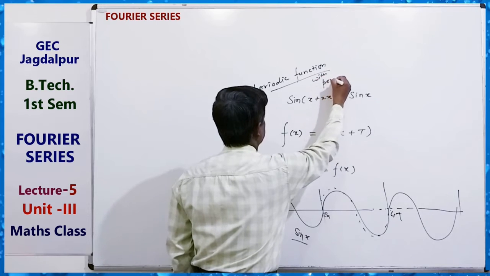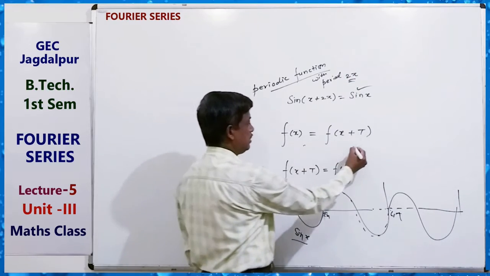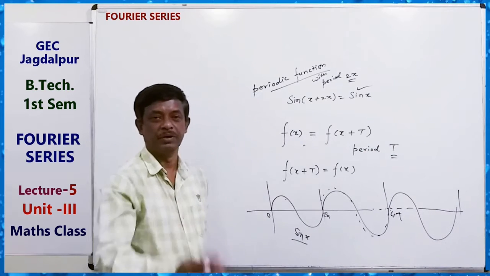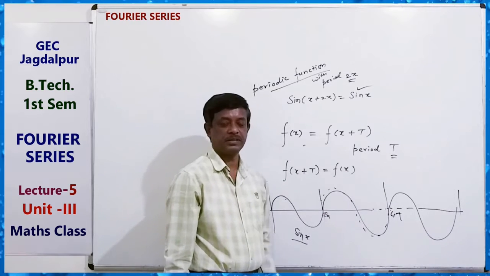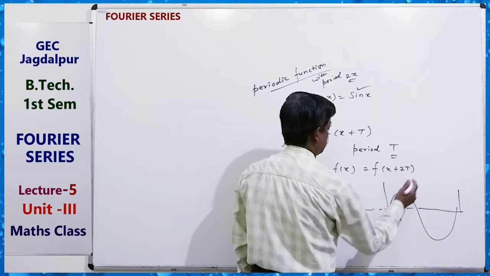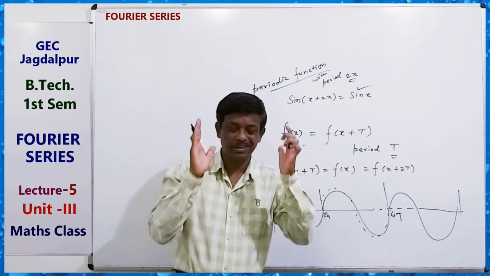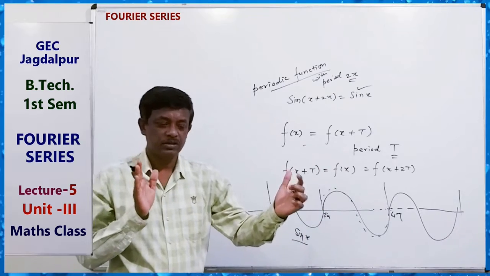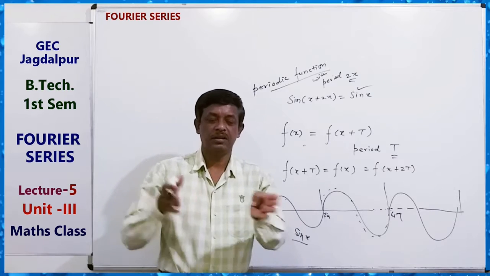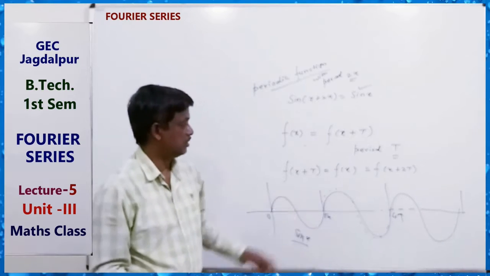Periodic function with period 2 pi, which is sine x. And this is what? Period T. T is a number. f(x plus T) equals to f(x). Also we can write like this, f(x plus 2T). Means in a period, interval length is T, from 0 to T. So in this interval, the graph of the function is same in each period. That is, the value of the function remains same in each period. That is the periodic function with period T.